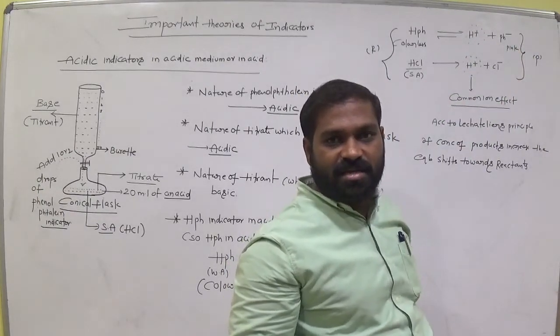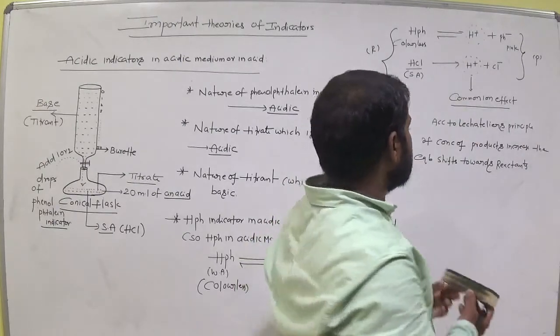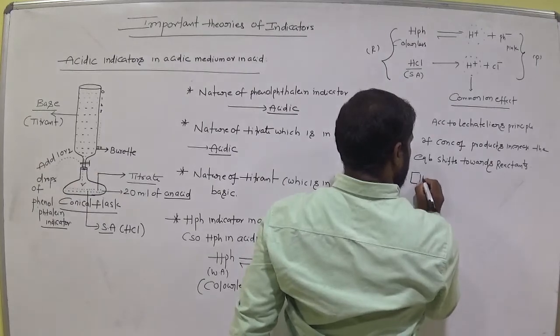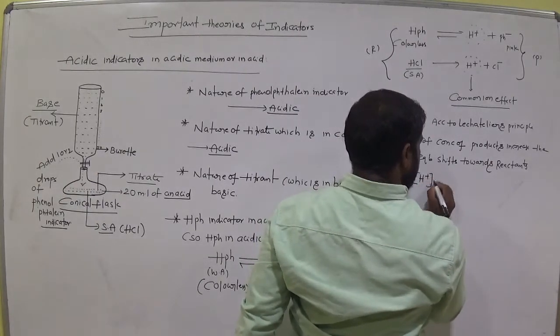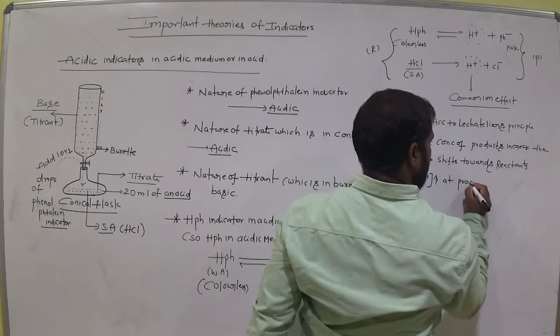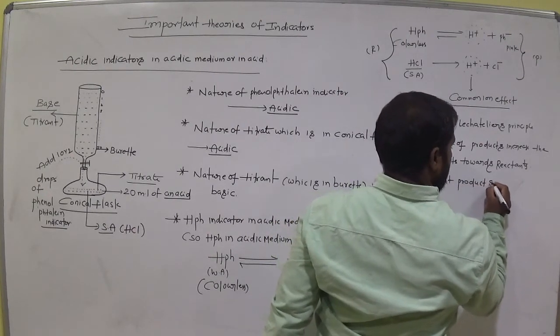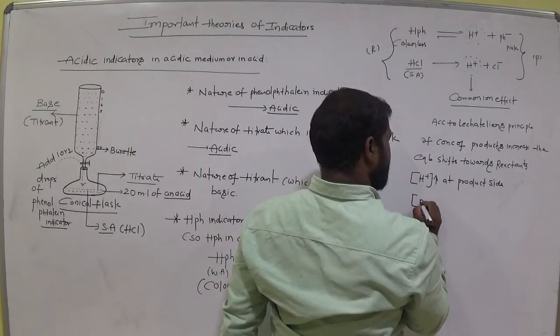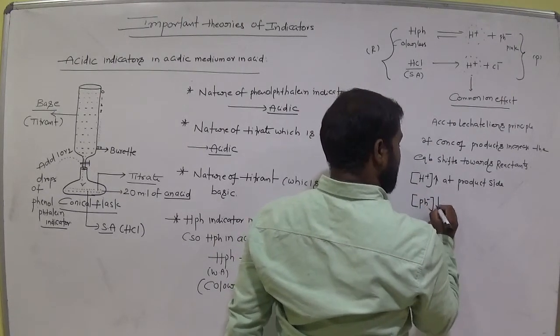Is it clear? Here H plus ion concentration is high, am I right? Simple. H plus ion concentration is high at the product side and Ph minus ion concentration is less, am I right?